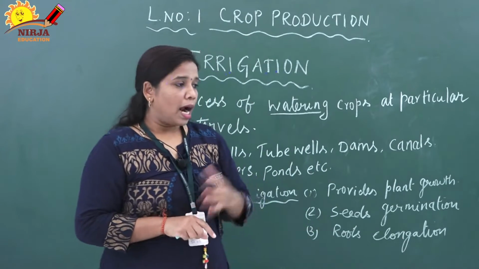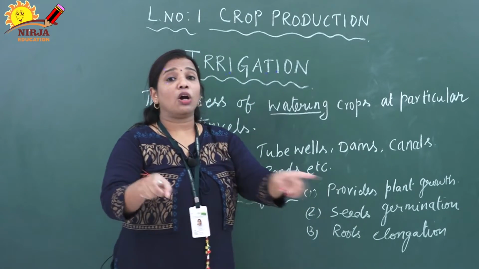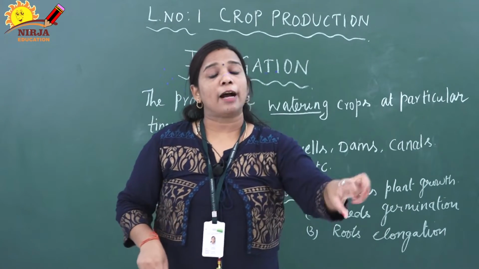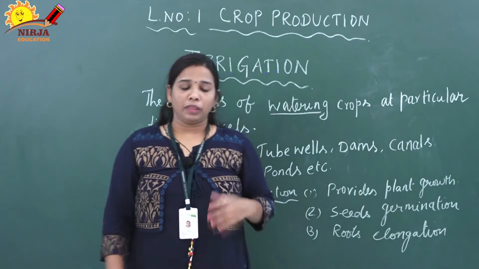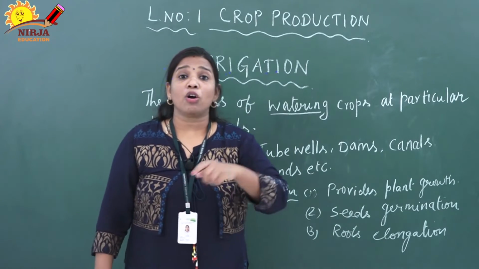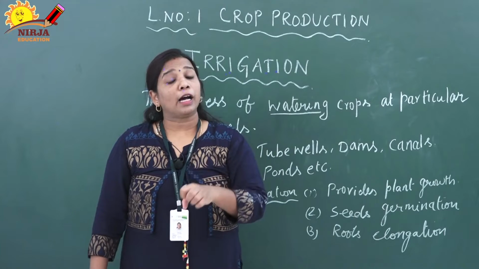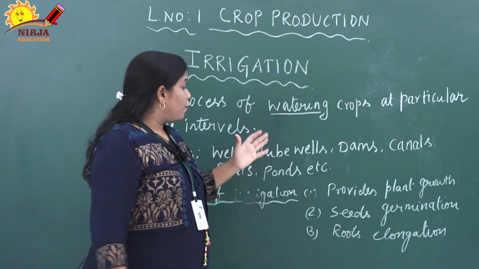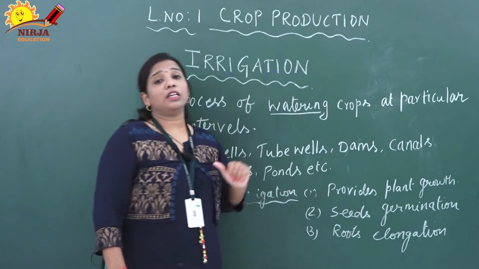Another one is roots get elongated. Due to water only, roots get elongated and absorb water very nicely. Then the fourth one, all the soil minerals are dissolved inside the water and absorbed by the roots. So these are the different purposes for which irrigation is used.